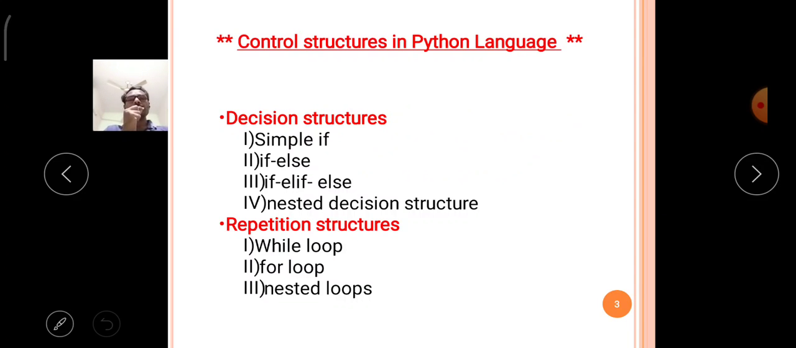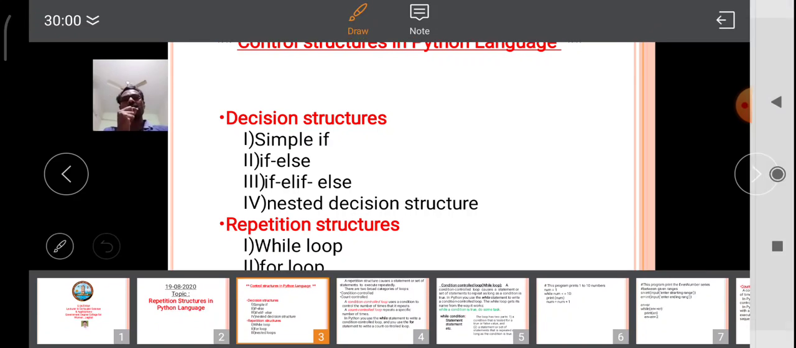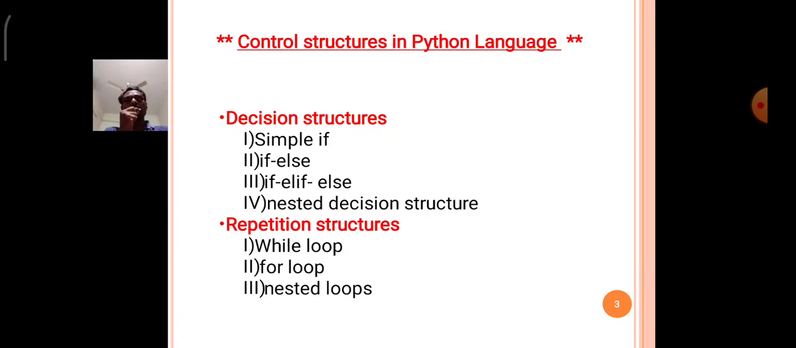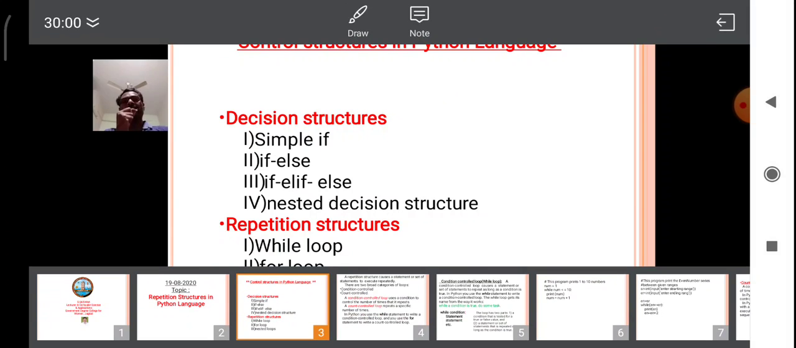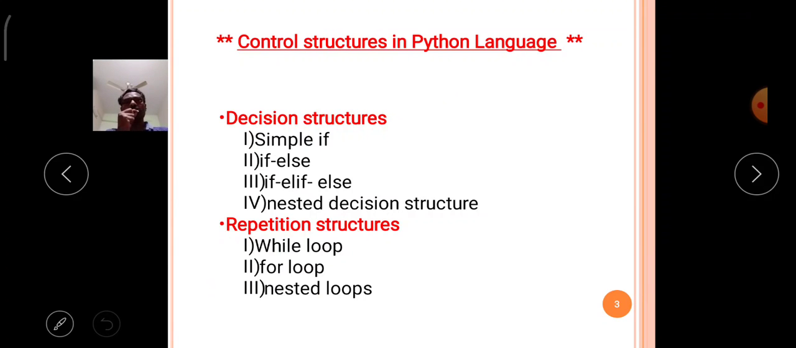Now, according to Python language, control structures are classified into two types. Number one, decision control structures. Number two, repetition control structures. The decision control structures are again classified into four types. Number one, simple if. Number two, if else. Number three, if else if. Number four, nested decision structure.